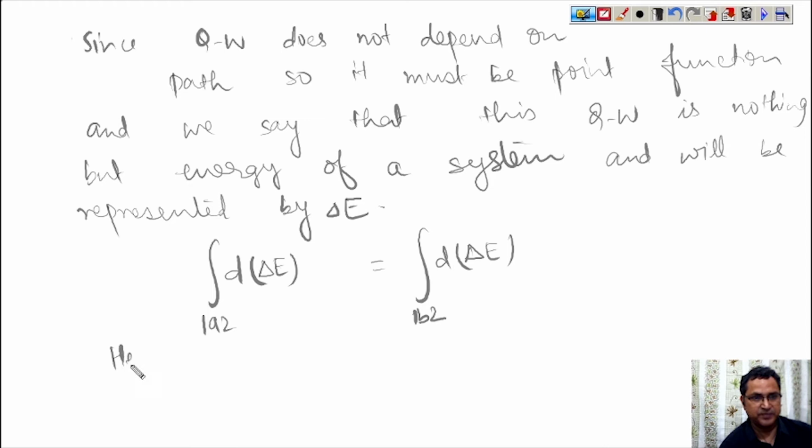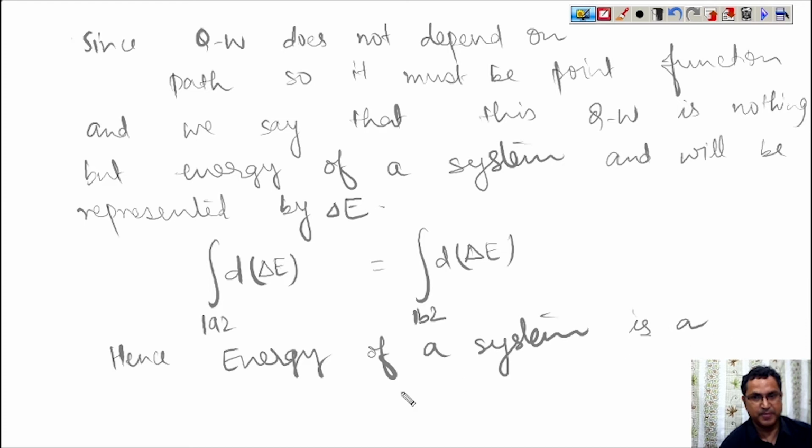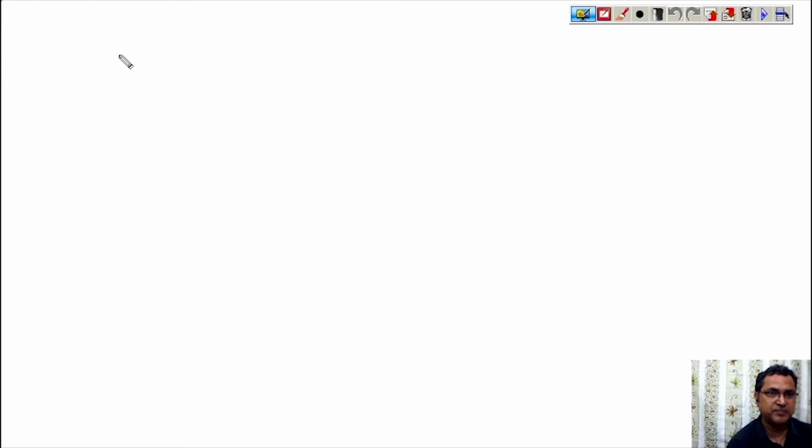Hence energy of a system is a point function, and this energy of a system